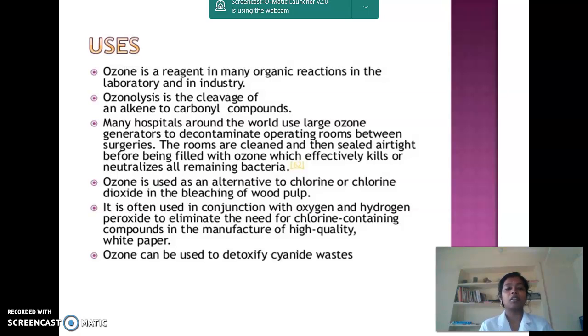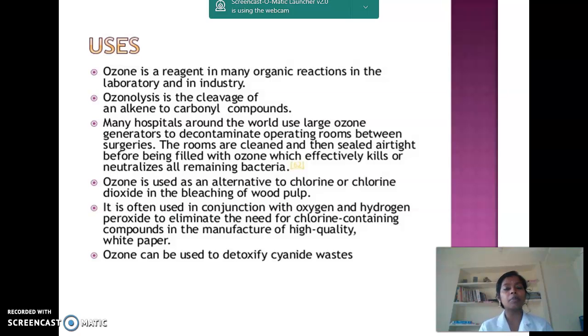bacteria. It is used as an alternative to chlorine or chlorine dioxide in the bleaching of wood pulp. It is used to detoxify cyanide waste. It is used in conjunction with oxygen and hydrogen peroxide to eliminate the need for chlorine-containing compounds in the manufacturing of high-quality white paper. So these are the uses of ozone. This much we have to study for ozone molecules.